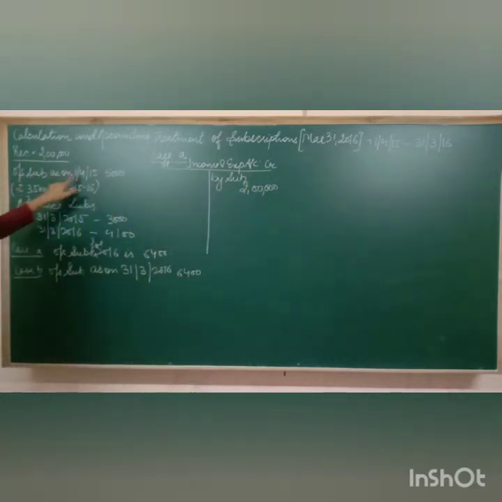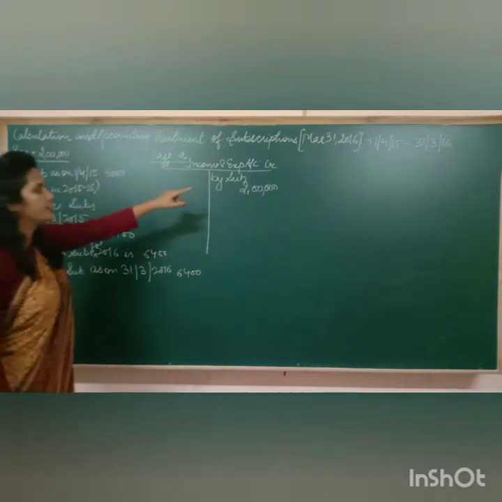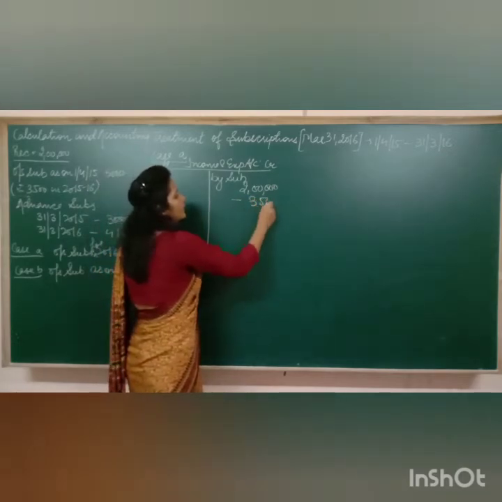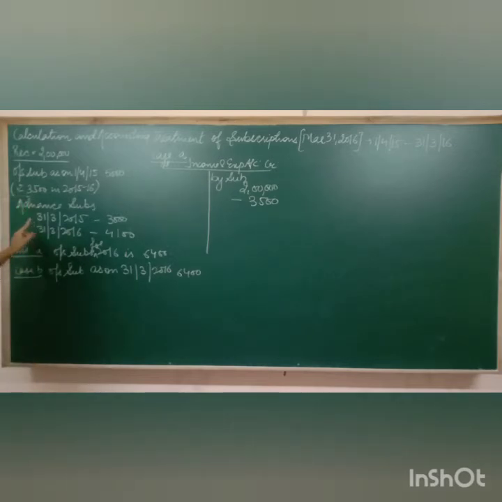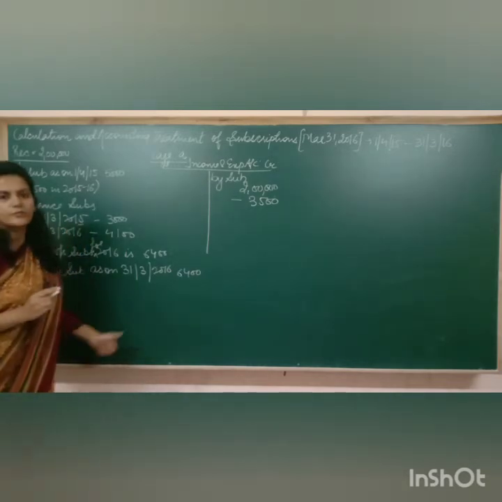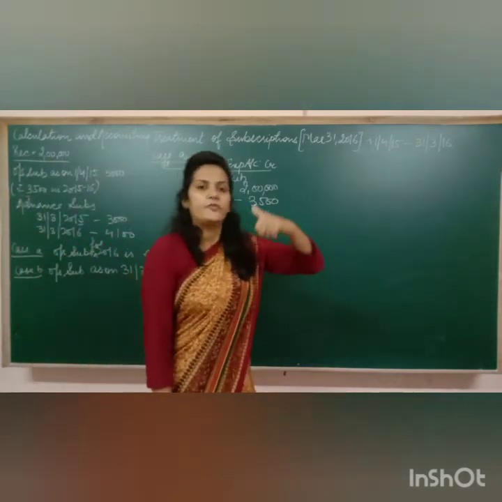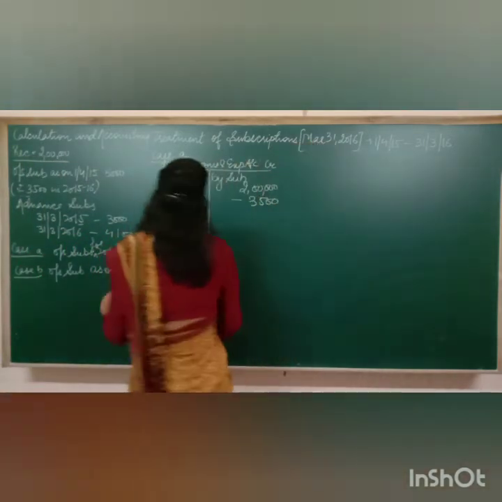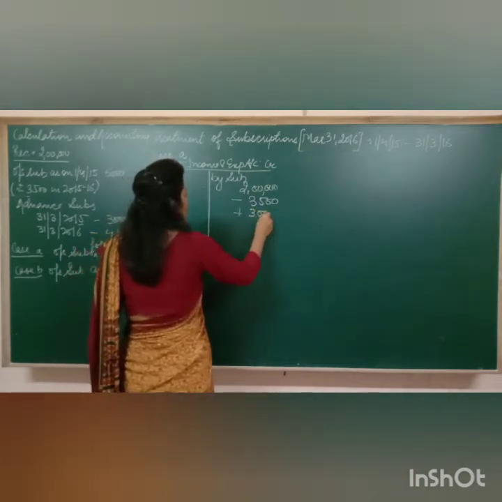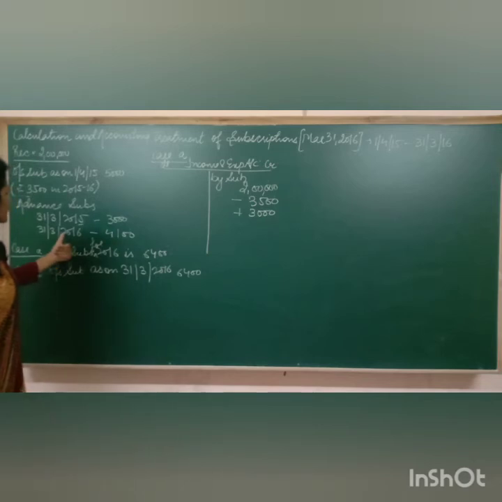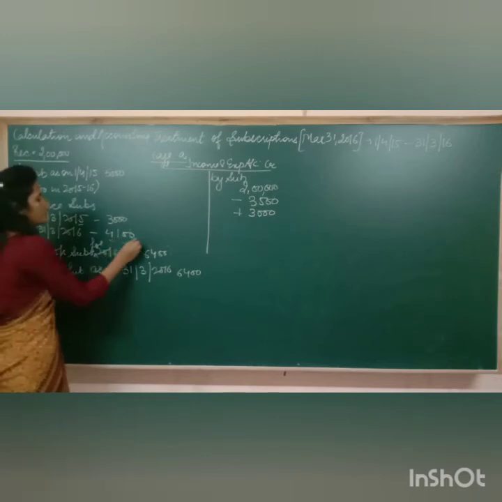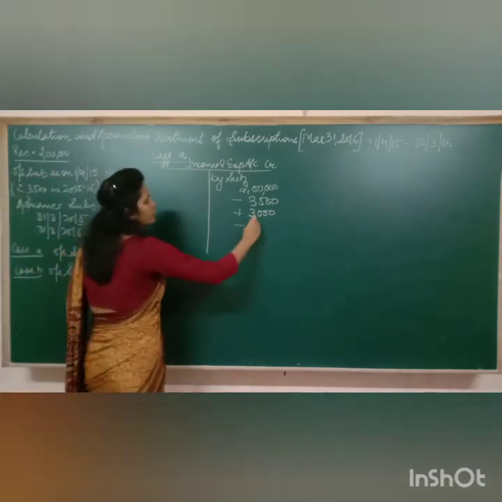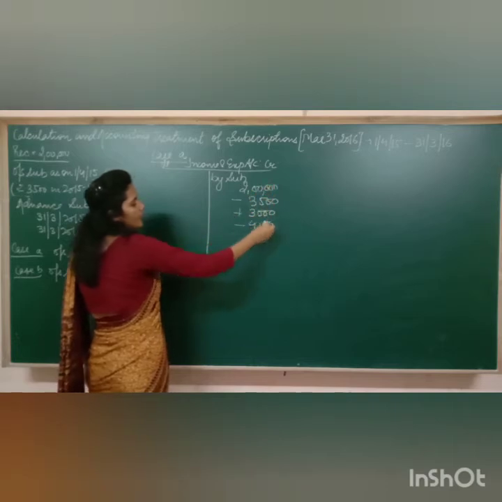Then subscriptions outstanding 5,000. I have already explained that out of 5,000, 3,500 we have already received, but this is not the income of the current year, so you need to subtract rupees 3,500. Then the next is advance subscriptions of 2015. Advance subscriptions of 15 is the income of the current year, so logically you need to add rupees 3,000 in this financial year. But the advance subscription of this year 16 becomes the income of the next financial year, so it should not be treated, right? So you need to subtract this from 2 lakh because in this 2 lakh everything is included.